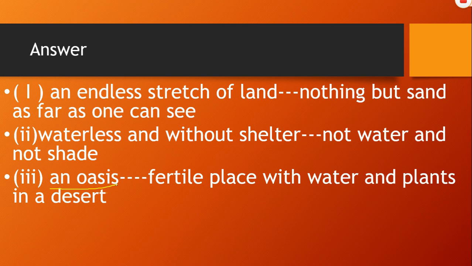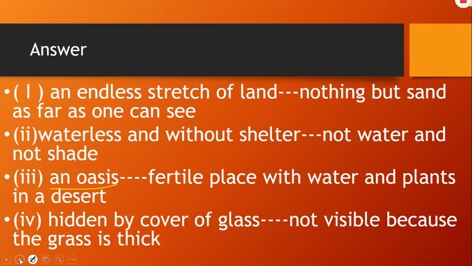An oasis: fertile place with water and plants in a desert. Hidden by cover of grass: not visible because the grass is thick. Hidden by the cover of grass will come here. Some mistake here. So oasis is hidden by cover of grass, not visible because the grass is thick.